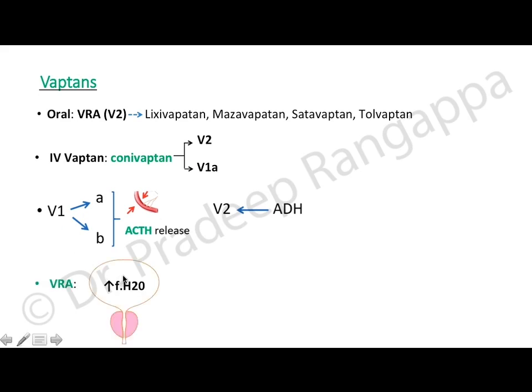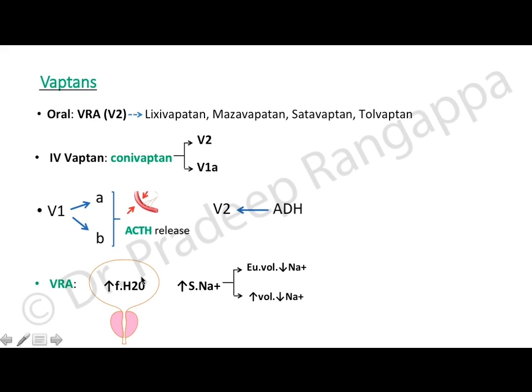And vasopressin receptor antagonists, or vaptans, act on the V2 receptors and block the action of ADH. So what that eventually leads to is free water excretion. So they have a lot of free water excretion, and the hyponatremia is corrected.